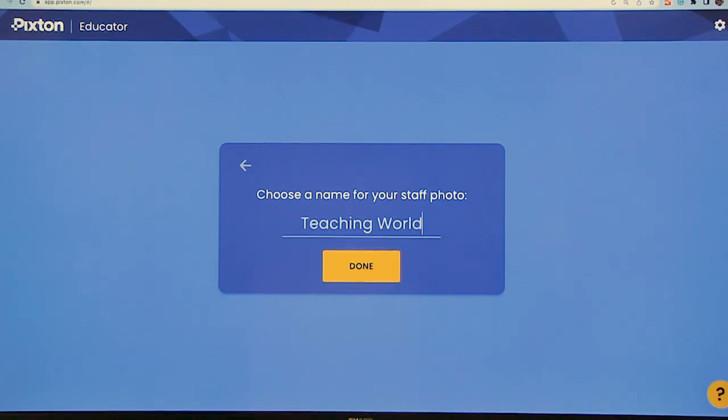So that's why I use Pixtem to create a class photo. The kids can create their own avatar, and we can take a picture. We are all in one class.